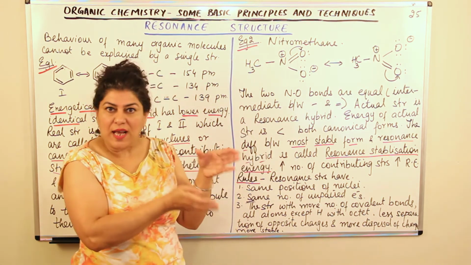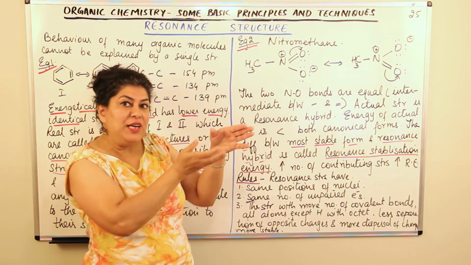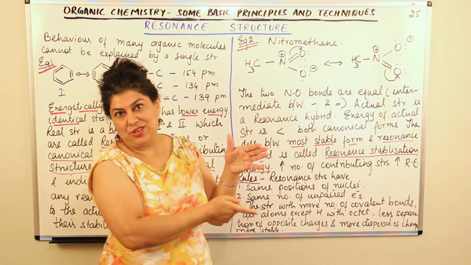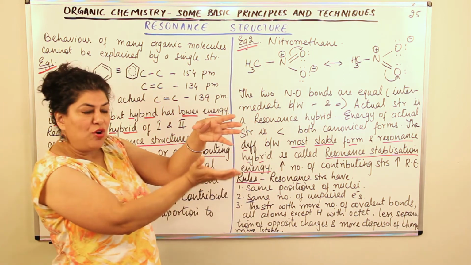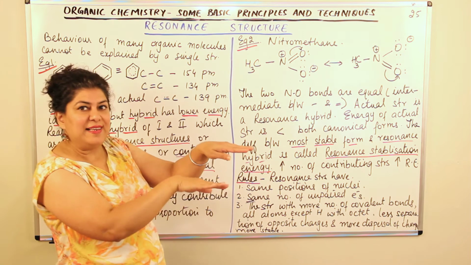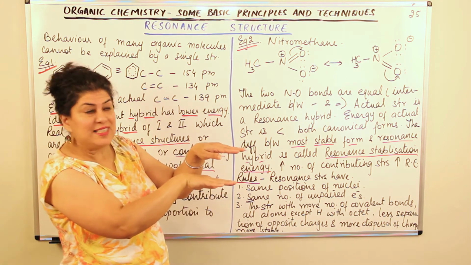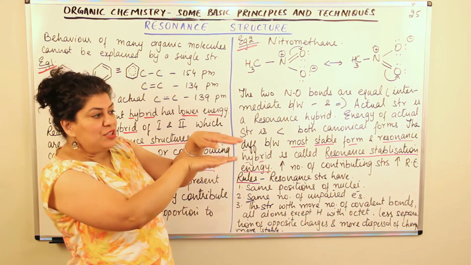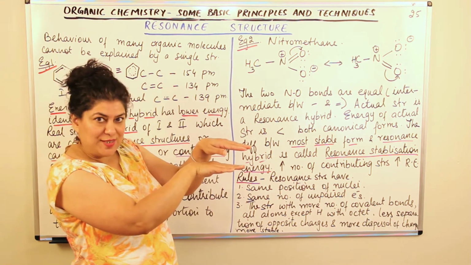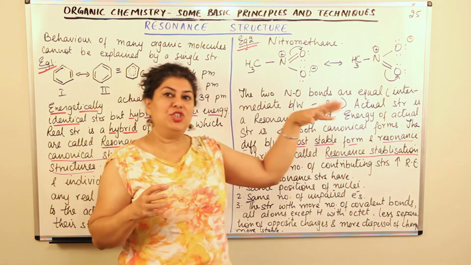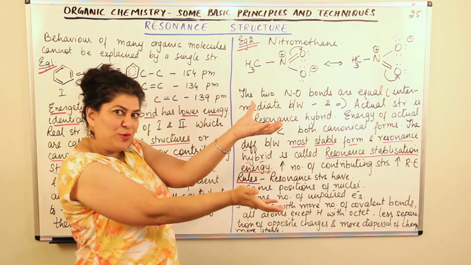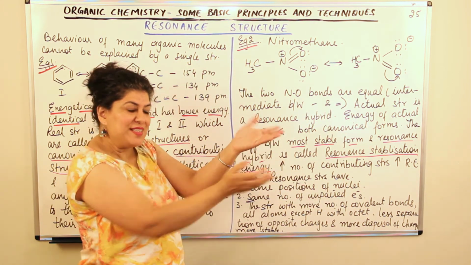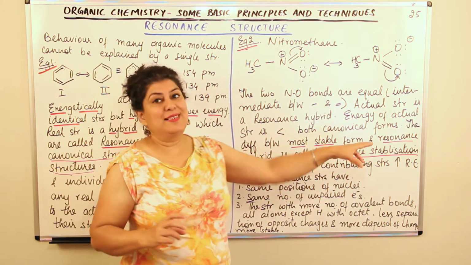And the resonance hybrid will have energy less than this least energy. Only then will the hybridization take place. And the difference between these two energies, the least energy among the different structures and the actual structure, is known as resonance stabilization.